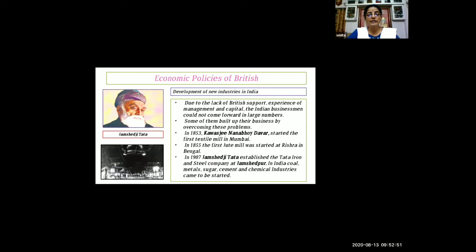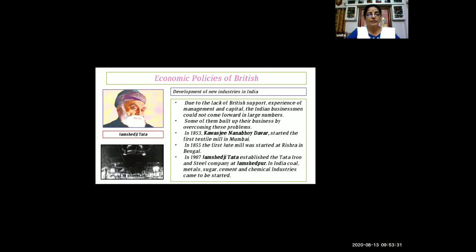See, once it was started, some other people also took the risk to start some business. So again, in 1855, one more jute mill started in Bengal. Now in 1907, Jamshedji Tata, you can see the picture of Jamshedji Tata on your left side, established the Tata Iron and Steel Company at Jamshedpur. In India, coal, metal, sugar, cement and chemical industries also started during this period. You can see the picture of Tata Steel Company below Jamshedji Tata's picture.